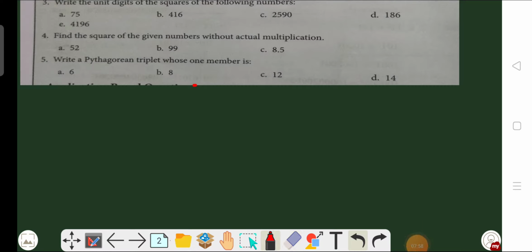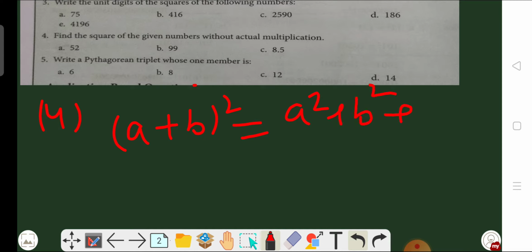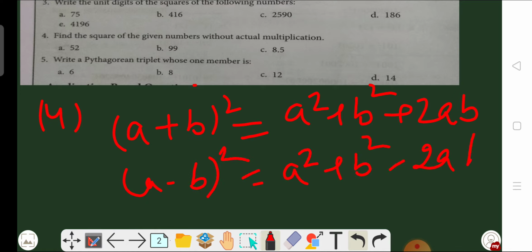Find the square of given number without actual multiplication. Okay, to solve question number 4, you have to use some identities. The identities are: (a + b) whole square is equal to a square plus b square plus 2ab, and (a - b) whole square is equal to a square plus b square minus 2ab. So by using these two properties, we have to solve question number 4.